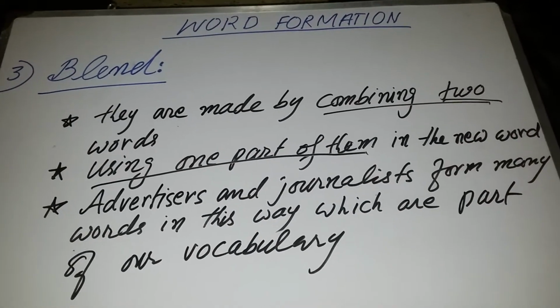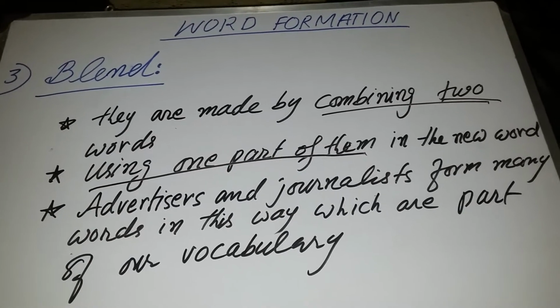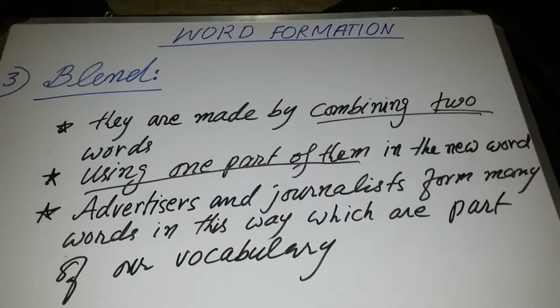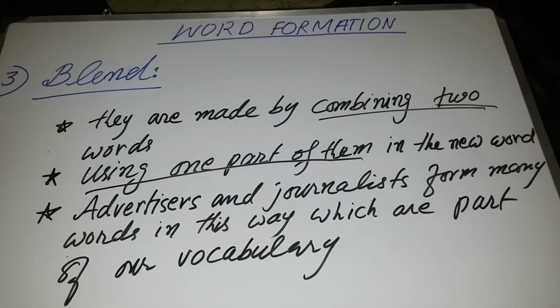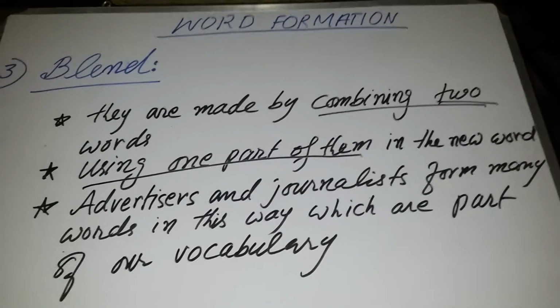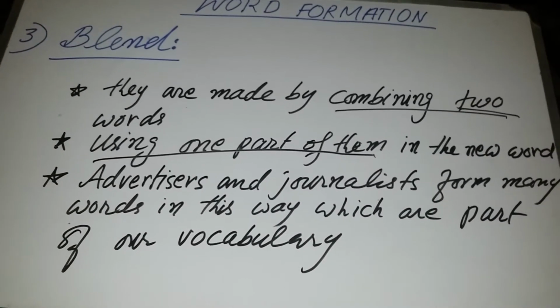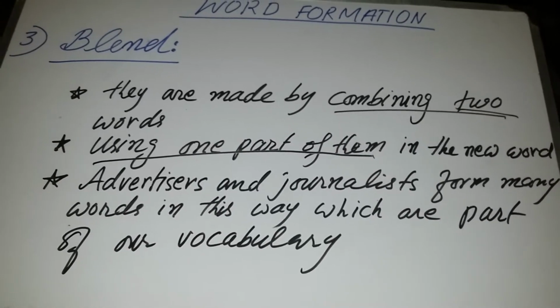Advertisers and journalists form many words in this way which are part of our vocabulary. It means these types of blends are used by advertisers and also journalists, and they have used such blend words in such a way that they have become part of our vocabulary. Now, I will give you examples of how we can combine the parts of words and create a new word in a blend.